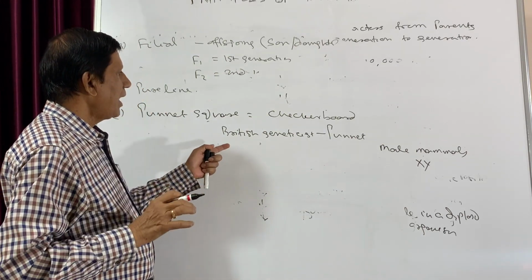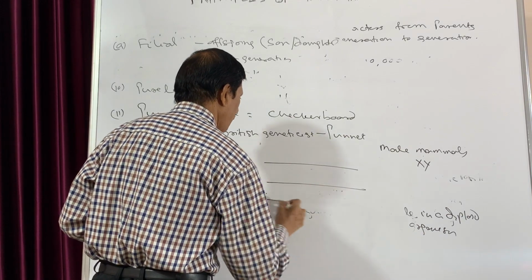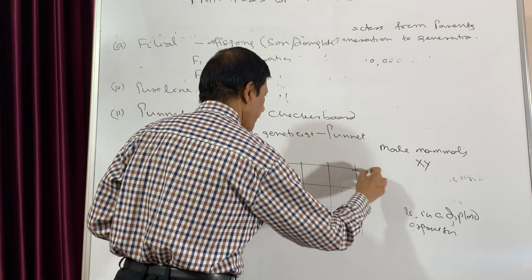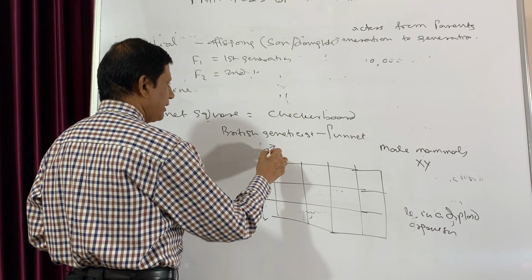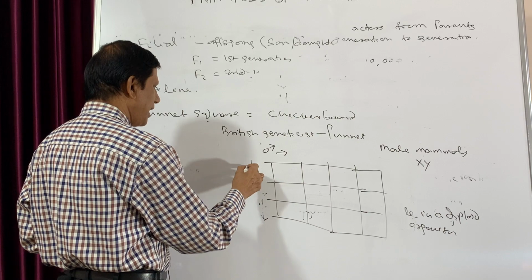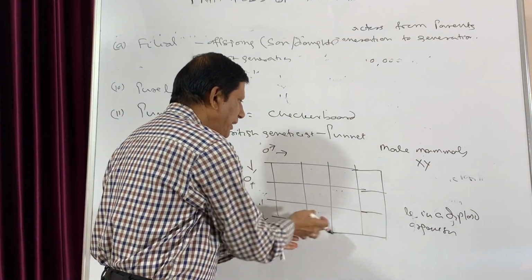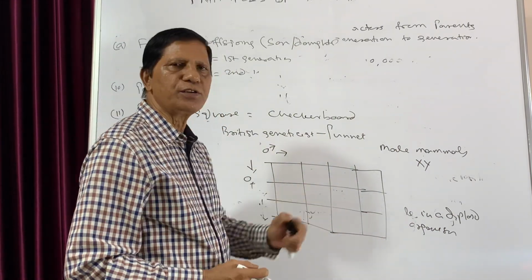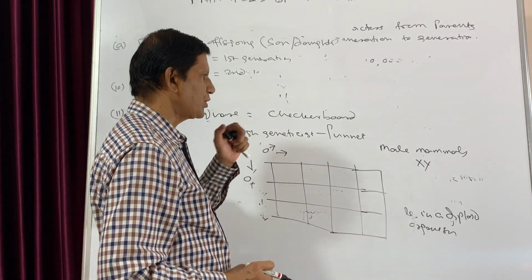So, what is the importance of this? It is just like a checkerboard, and usually in the horizontal line the male gametes are written, and in the vertical line the female gametes are written. So, what is the probability of different offsprings? That can be determined from this. That is the importance of this Punnett square.